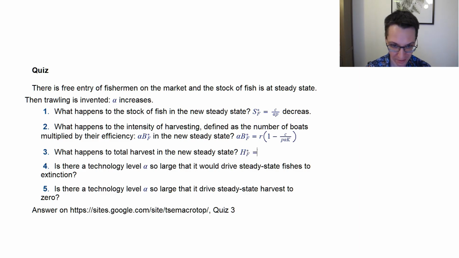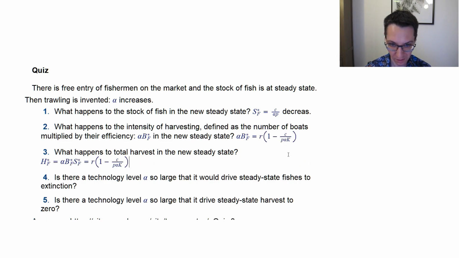So we had that H star F was equal to alpha B star F S star F, and then I can just plug in, so alpha B star F is this, and multiplied by S star F.